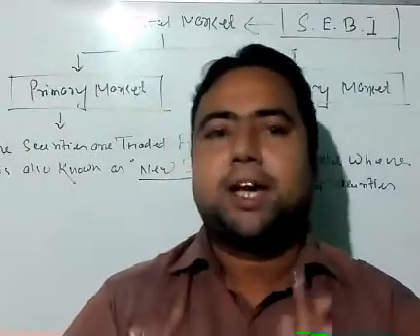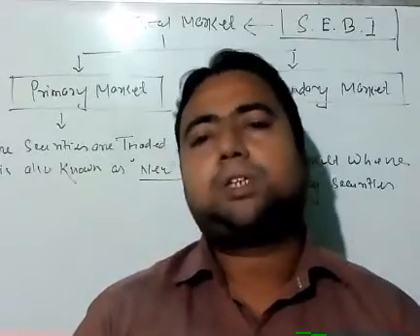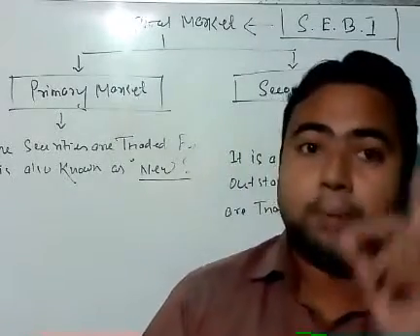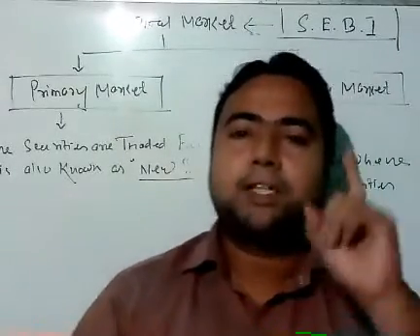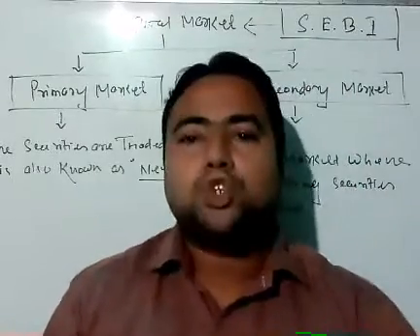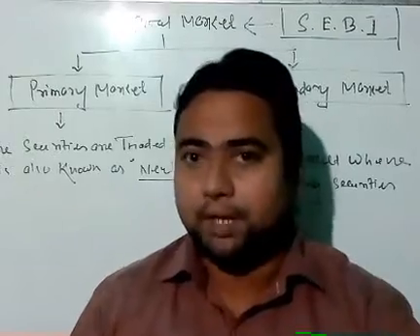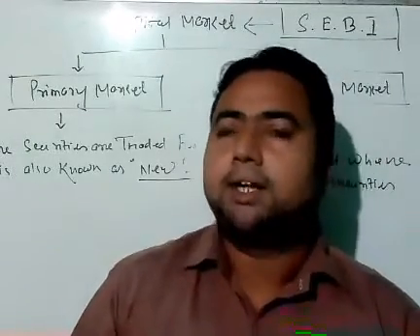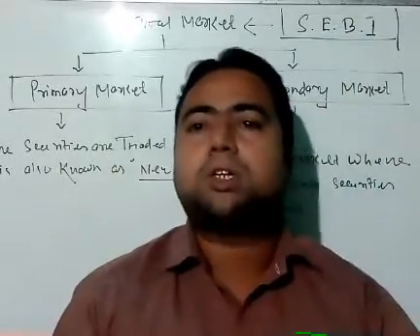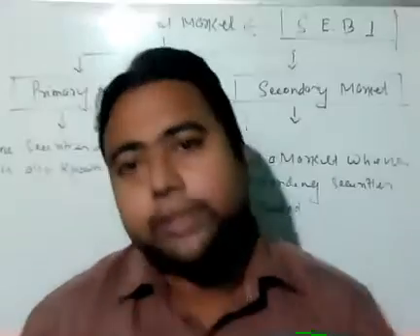It means that under the secondary market, investors can sell their securities to another investor. But in the primary market, investors are directly linked with the company because the company is issuing the security and investors buy directly from the company. Under the secondary market, the role of companies is very small. Rather, individual investors can sell their own securities to other investors.